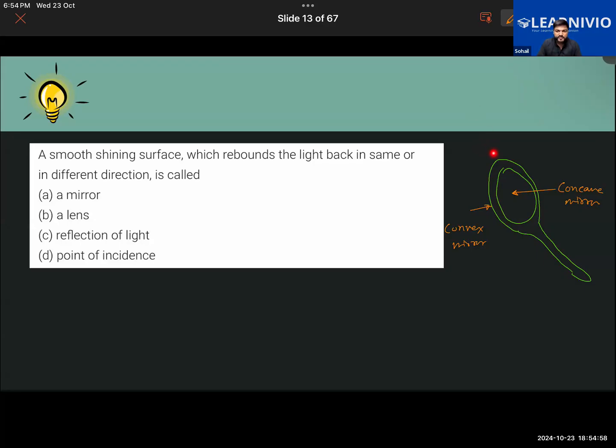The side of the spoon in which the upside down image is formed is the concave mirror, the front portion, which is bent inwards. And when you hold the back side of the spoon in front of your face, a straight image will be formed. It will not be inverted. Getting it now? So you can understand this with the help of a spoon. The front bent inward portion can be understood as the concave, and the back portion that is bulging outward can be understood as the convex mirror.